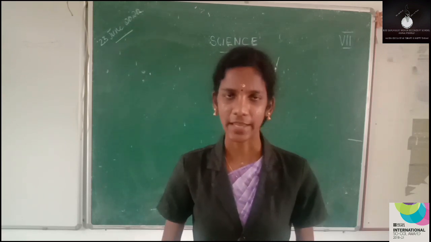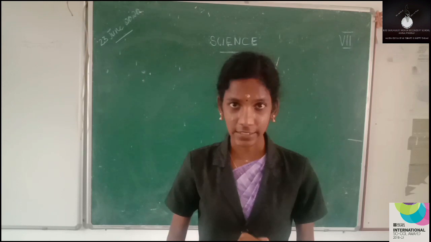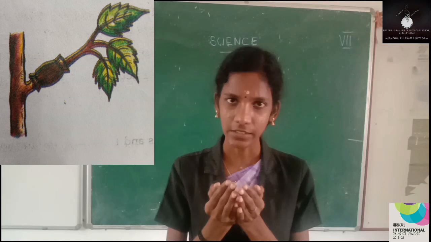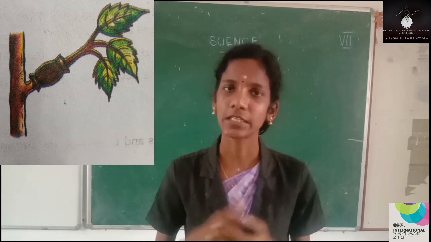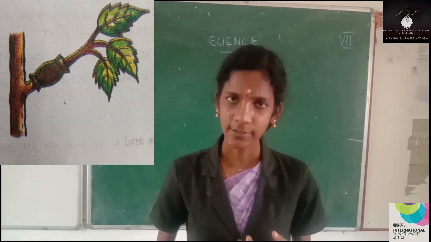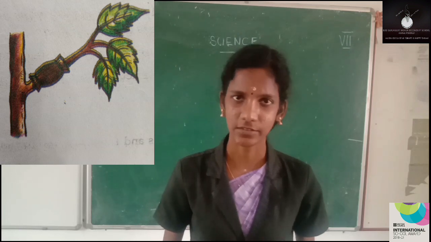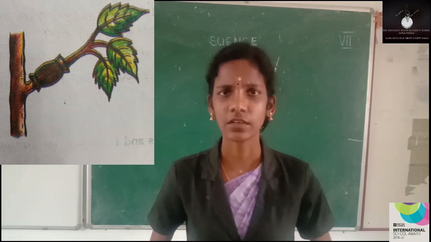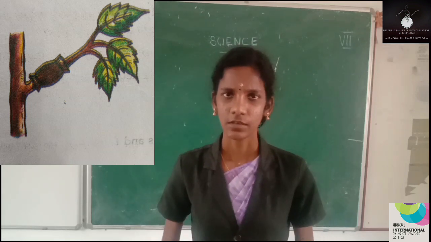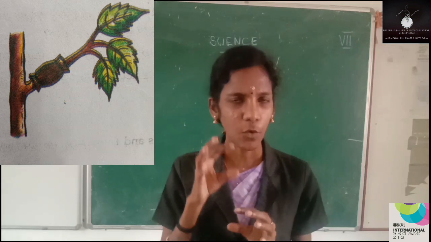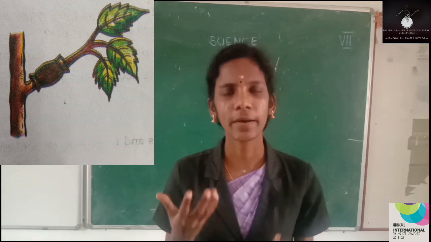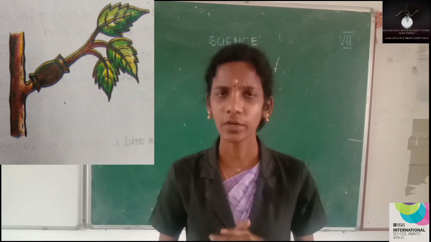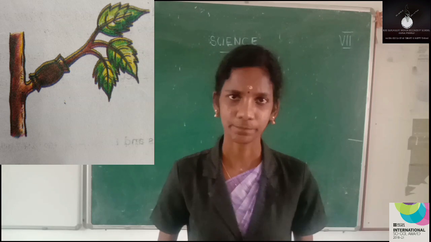from the branch. Understood? In the third step, you have to cover the peeled off part with a slightly moistened mixture of coconut fiber, soil and sawdust. Okay. So why are we using this slightly moistened mixture? Why? Because the presence of water content is required for proper root growth. That's why we are providing a moist environment for the bark.